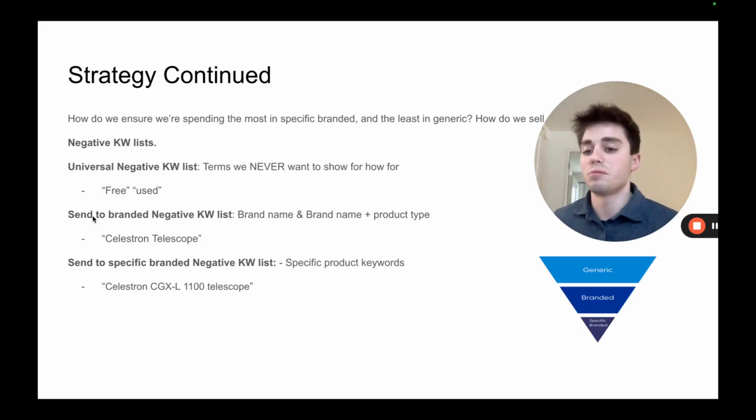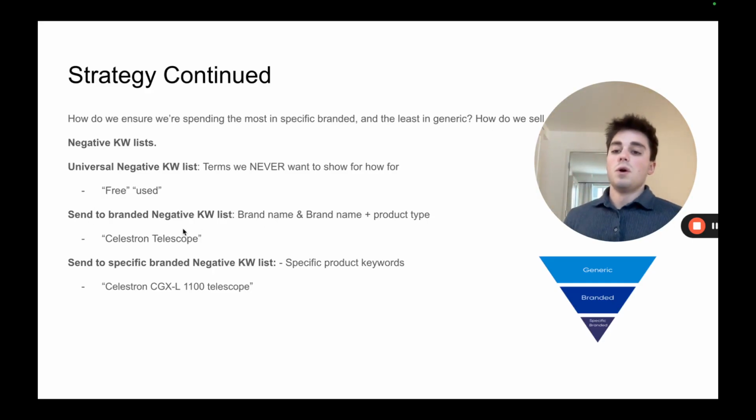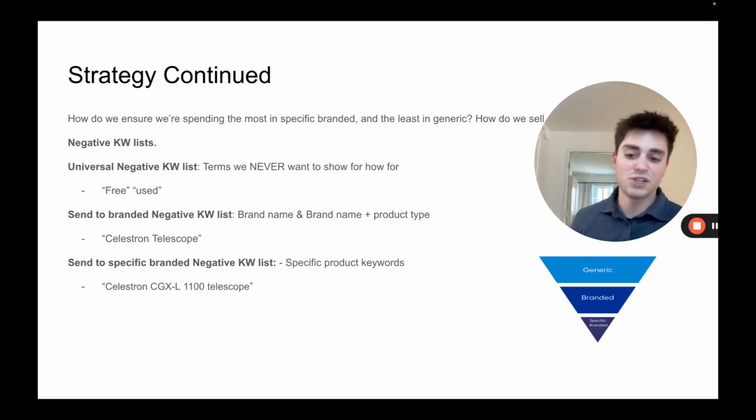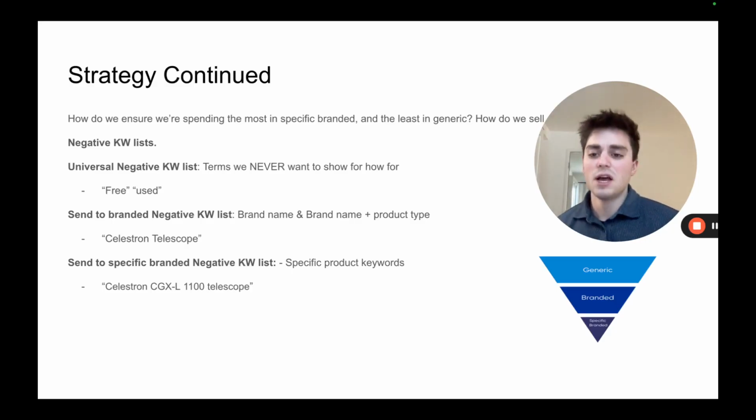And then we have the send to branded negative keywords, where we add keywords like Celestron telescope, Celestron red telescope, Celestron 36-inch lens telescope, whatever it is. We basically add those keywords in that specific keyword list, and we apply it to our generic campaign, so it feeds up to the branded campaign and shows it only in the branded campaign, which I'll get to in a second.